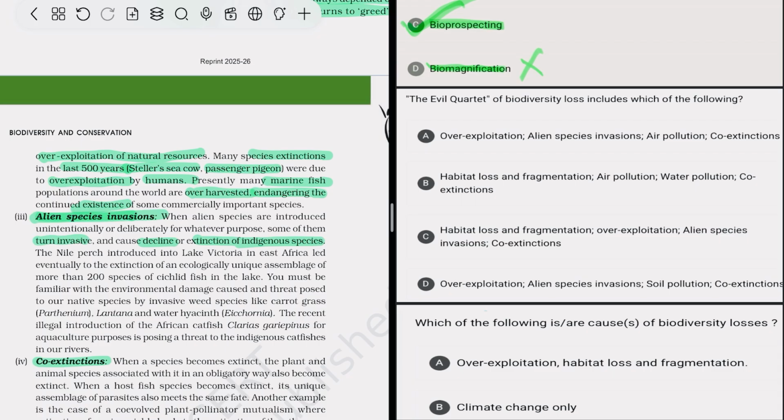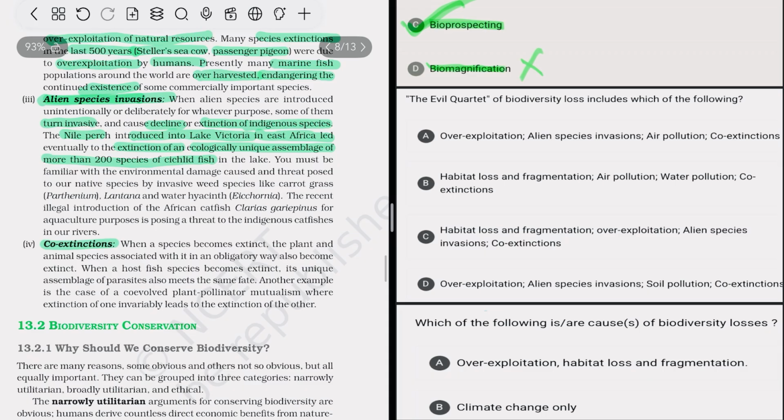The Nile perch, introduced into Lake Victoria in East Africa, led eventually to the extinction of an ecologically unique assemblage of more than 200 species of cichlid fish. So after the Nile perch was introduced into Lake Victoria, the cichlid fish became extinct, because they were highly disturbed by the Nile perch.